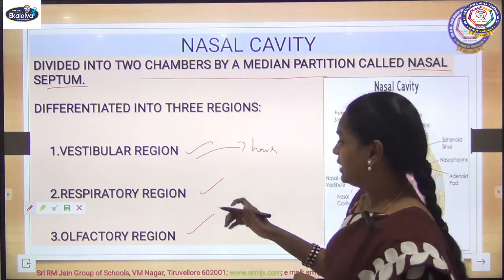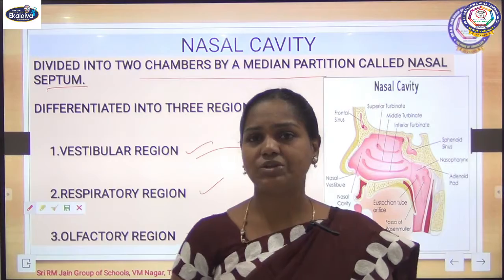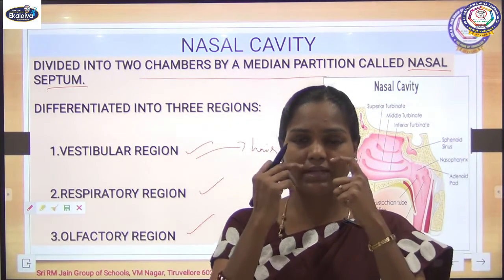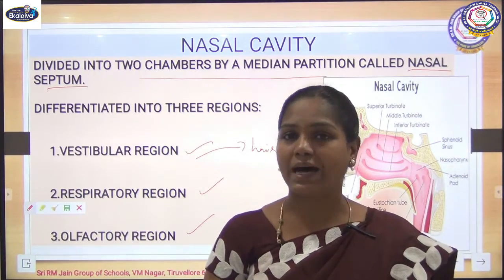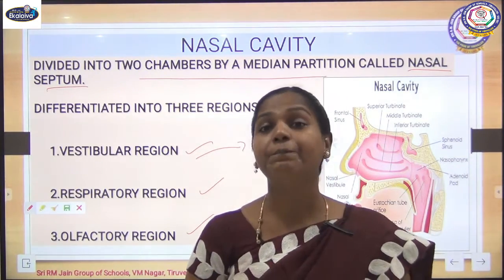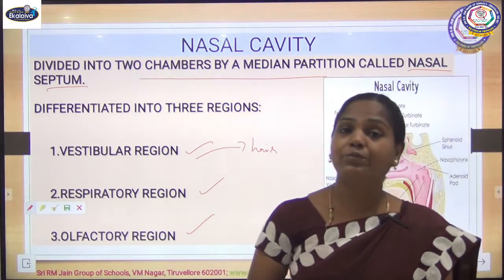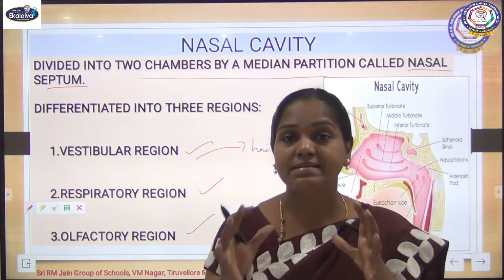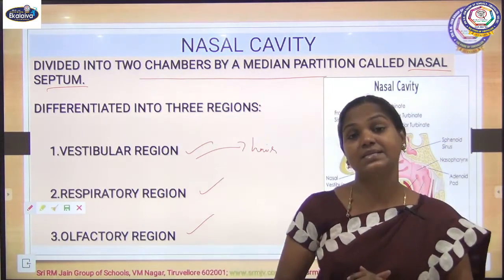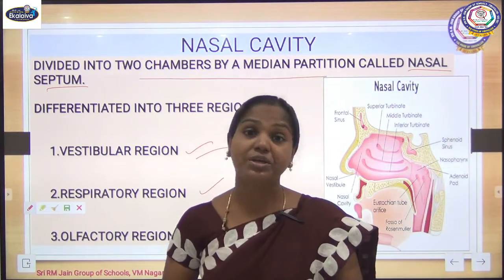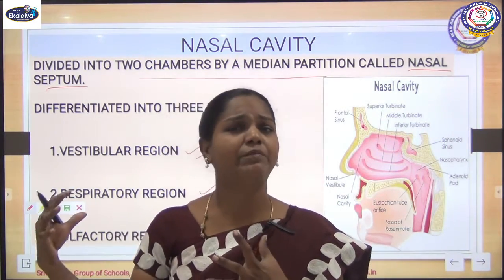Now the next one is the respiratory region. When you look into your nostrils in a mirror, you can see a pinkish part. That pink part is the respiratory region. Why is it so pink? Because it is enriched with blood supply. The nasal cavity acts as an air conditioning unit. The air we inhale is sometimes very cool.